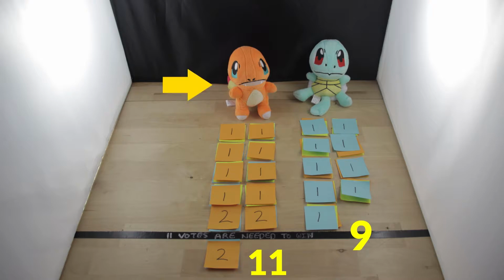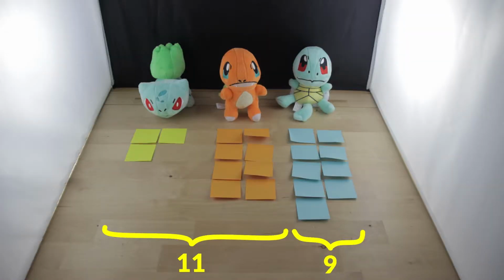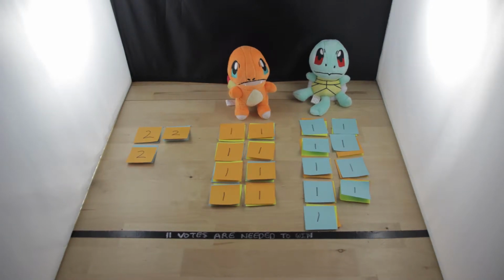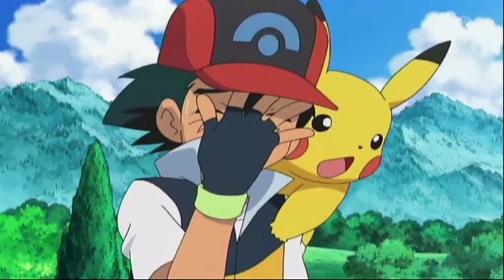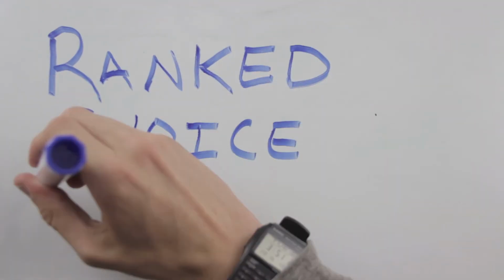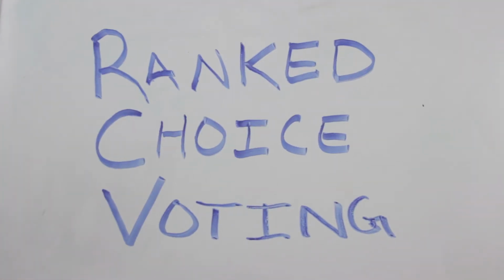Ranked choice voting is a more fair voting system because it eliminates the spoiler effect. Ranked choice voting elects a Pokemon that the majority actually voted for. It allows voters to pick their favorite Pokemon and not worry that it's gonna let the Pokemon they really didn't like win. If only we could vote like this in real life. Pokemon go to the polls! No, not like that. I mean, use ranked choice voting so we could have leaders that more accurately represent the people. Luckily, this could actually be a reality soon.